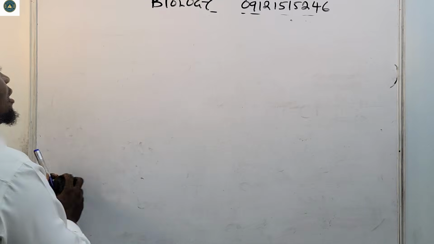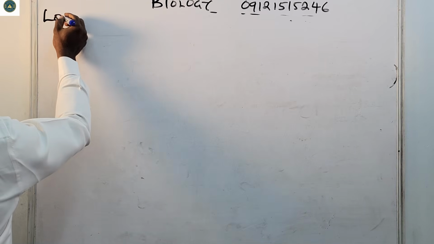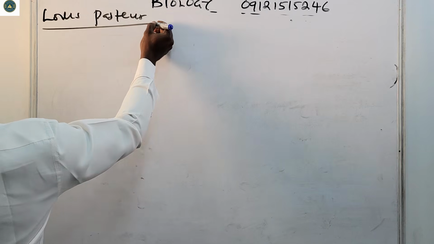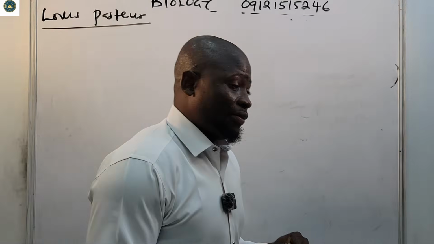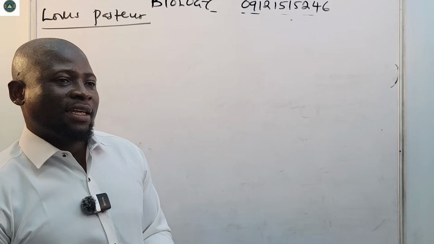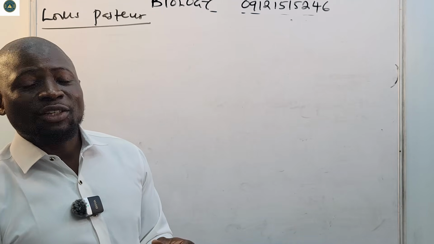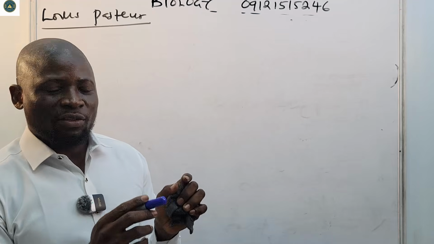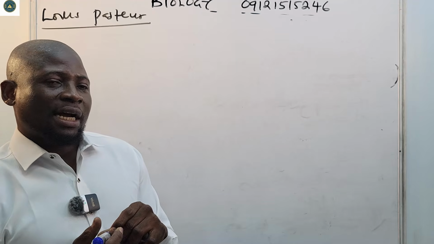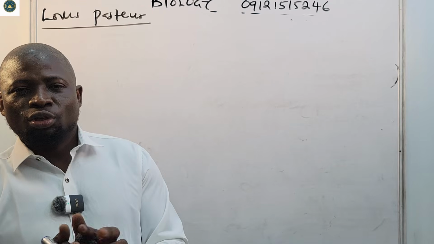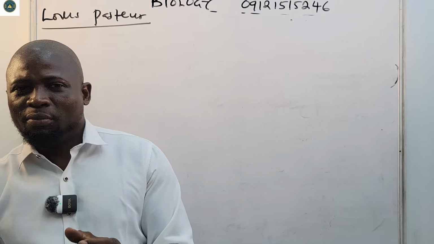After Spallanzani's experiment, people asked why he sealed the flax completely, saying that life needs air to form. So Louis Pasteur now brought a total conclusion to all of this argument.